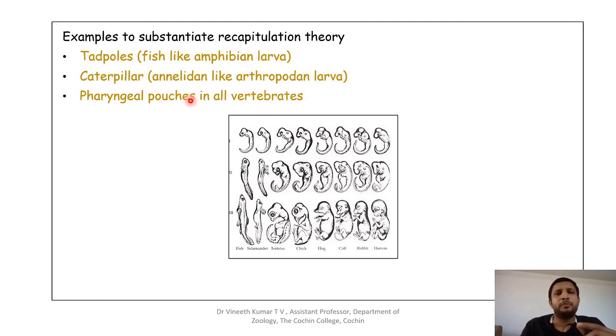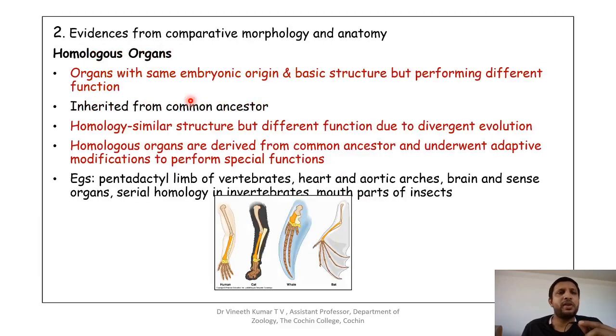and these two, that is the principle of von Baer and the recapitulation theory, are taken as examples for evidence for evolution from embryology. And next we are moving on to evidences from comparative morphology and anatomy. Of this, first we will be dealing with homologous organs.